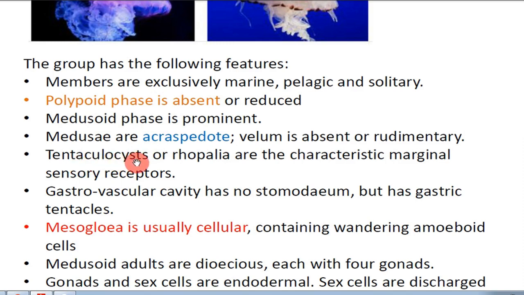Then tentaculocysts or rhopalia are the characteristic marginal sensory receptors. They have well-developed sensory receptors because they are free-swimming animals. In order to balance their bodies in water during swimming, they have marginal sensory receptors. They are called rhopalia.